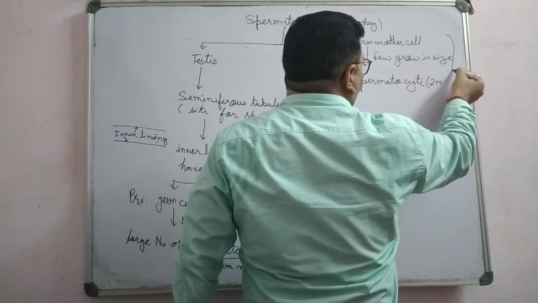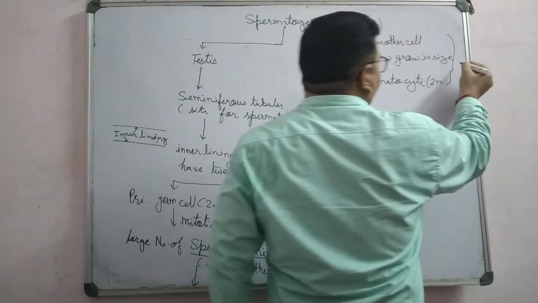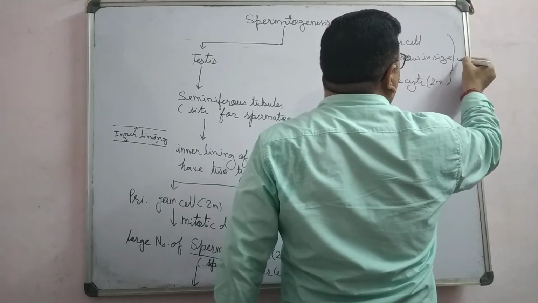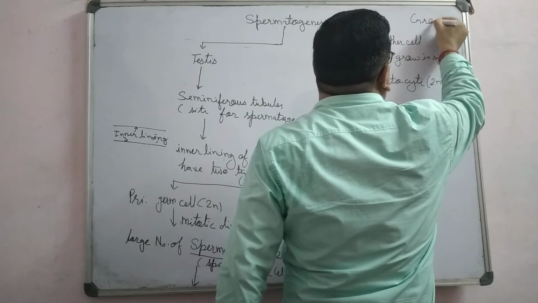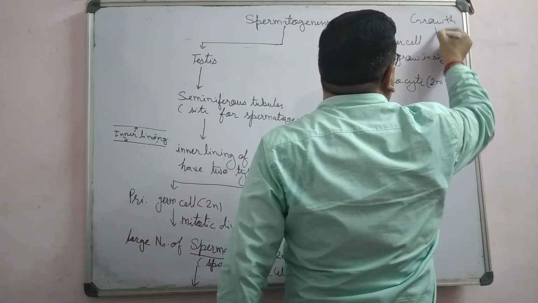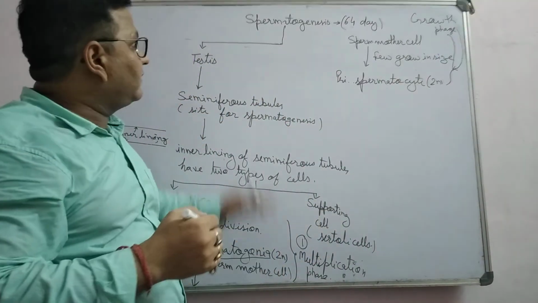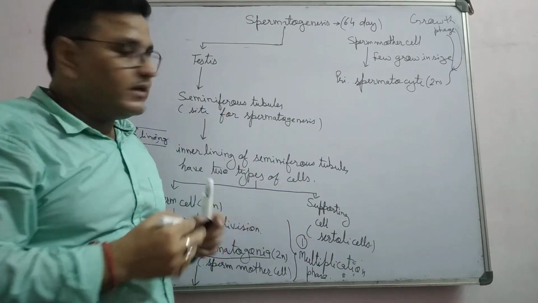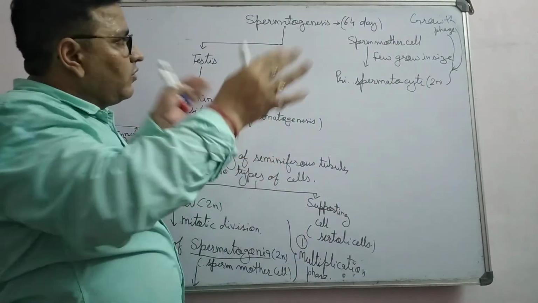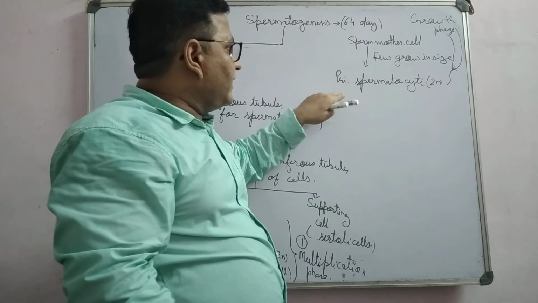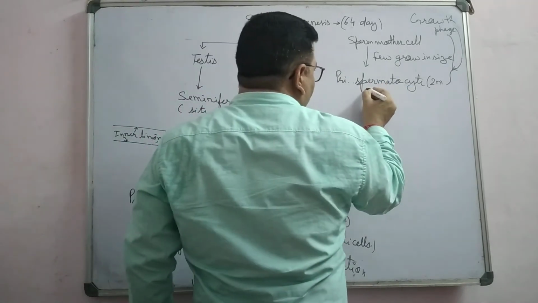So from here to here, this is the growth phase. This represents the growth phase. So the first phase is the multiplication phase in gametogenesis or spermatogenesis. The second phase is the growth phase, in which spermatogonia grow in size and ultimately a few cells change into primary spermatocytes.